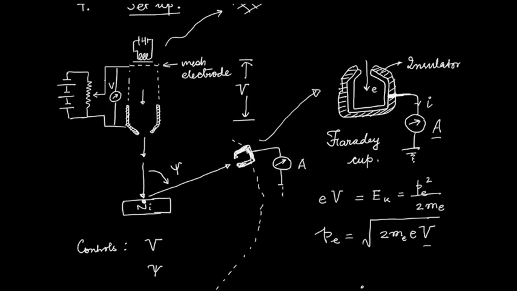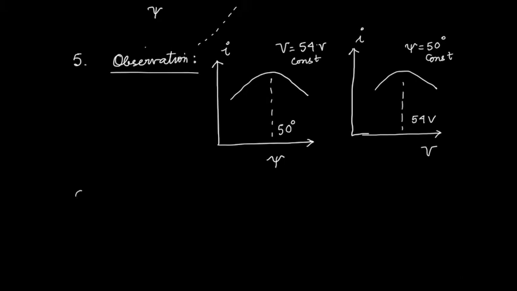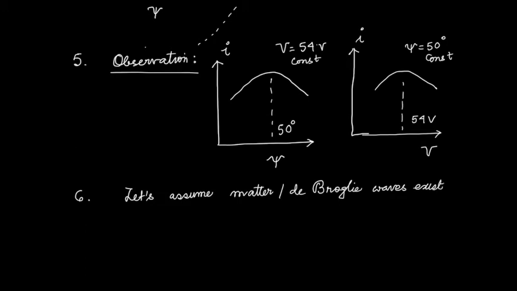Let's assume that what we are looking at, through the de Broglie hypothesis, is the matter wave, or de Broglie waves, of the electron.